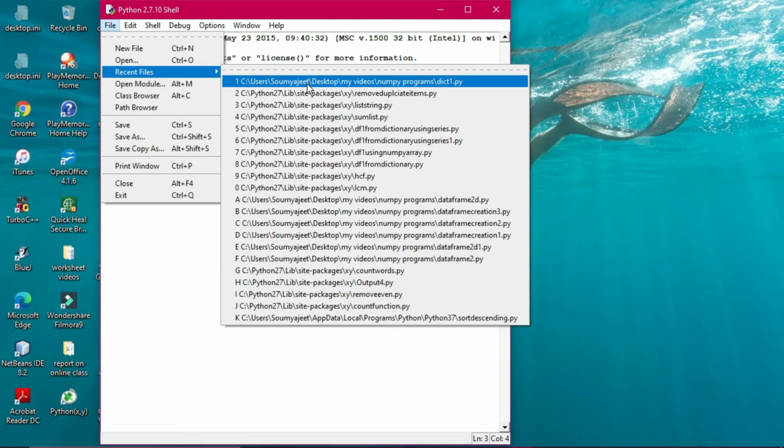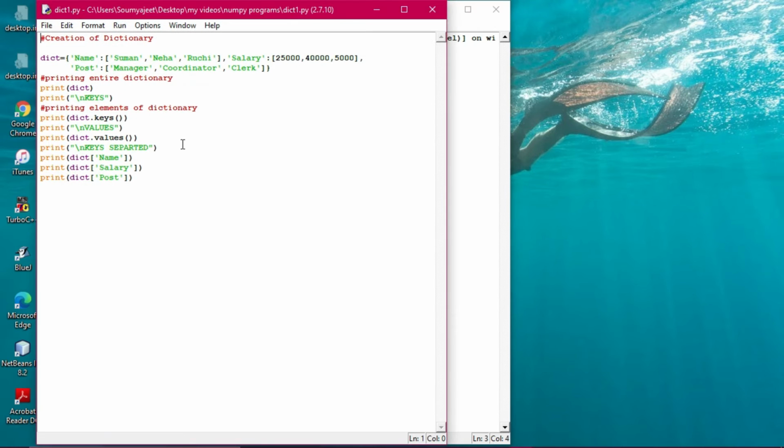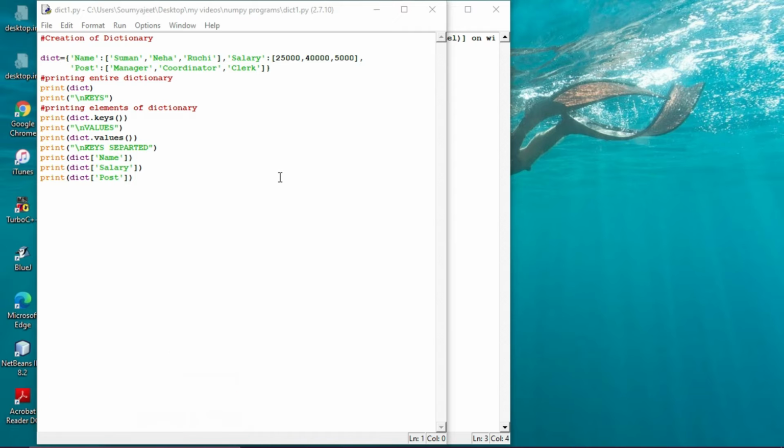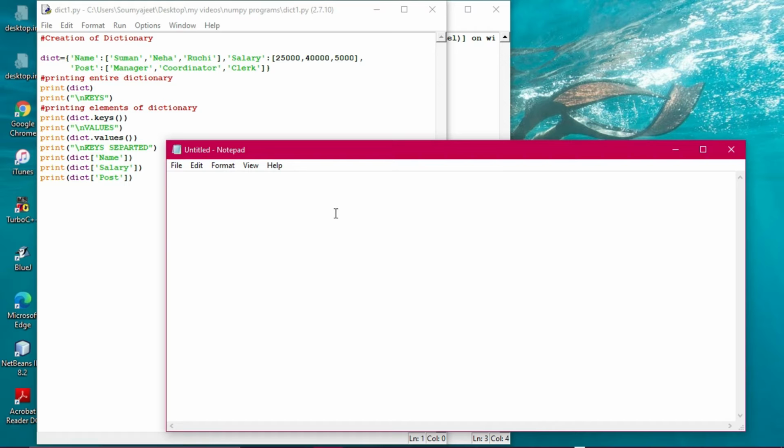Say we are going through a program so it can be understandable from here. Basically, a dictionary is a structure having the syntax of this kind. You will read this theory in the Google Classroom, but practically I'm making you understand what the thing is. Whenever you are creating a dictionary, there must be a dictionary name, and then there will be a key and then a value. This is the basic structure, and it will be enclosed within a pair of curly braces.